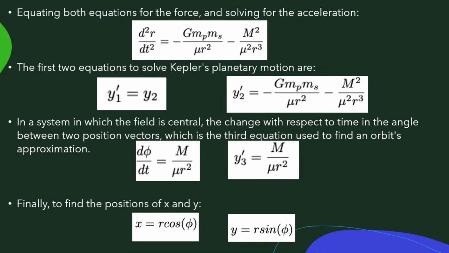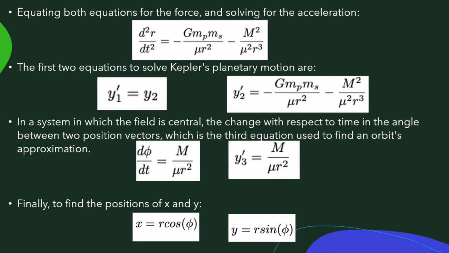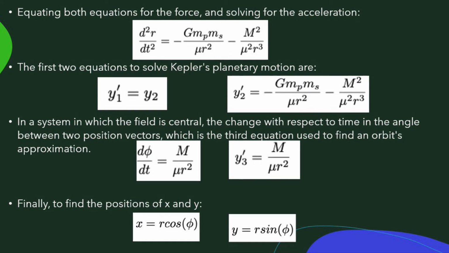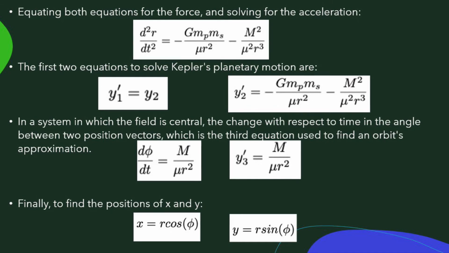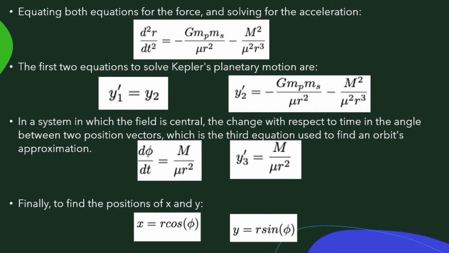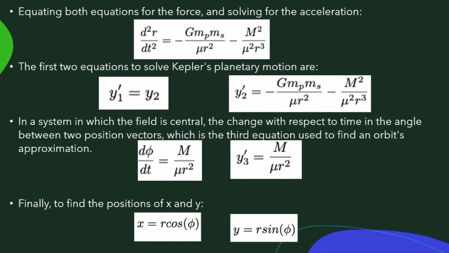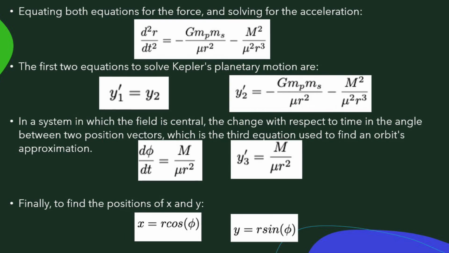Now, the first two equations to solve Kepler's planetary motion are the following. The first one is y1 prime equals y2, and y2 prime is the previous equation which was solved for the acceleration.